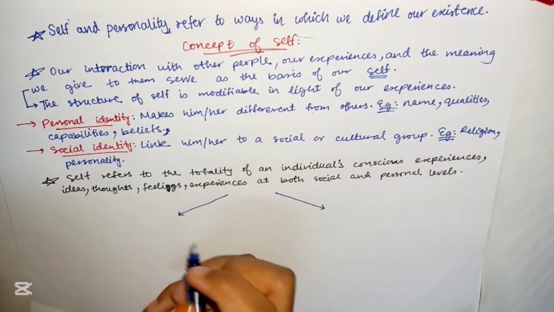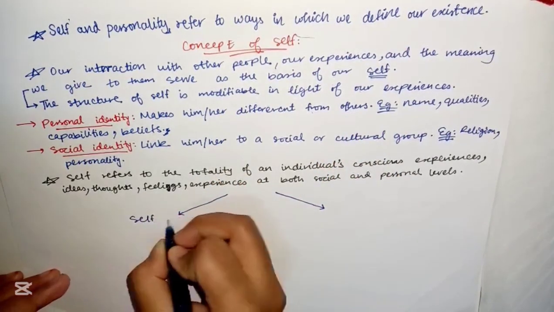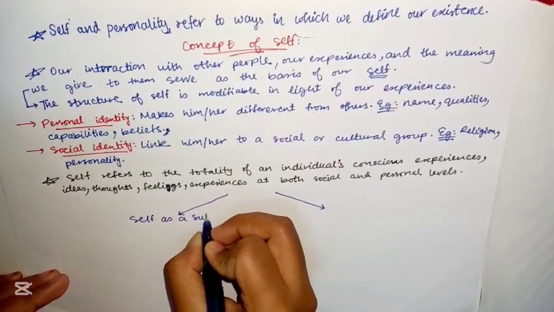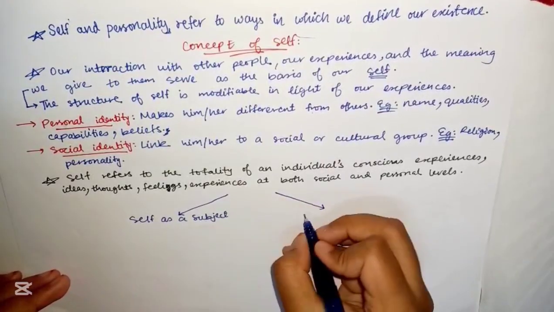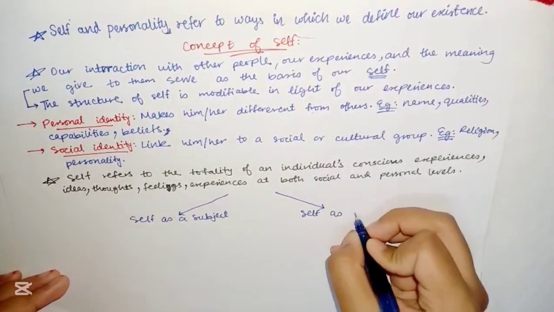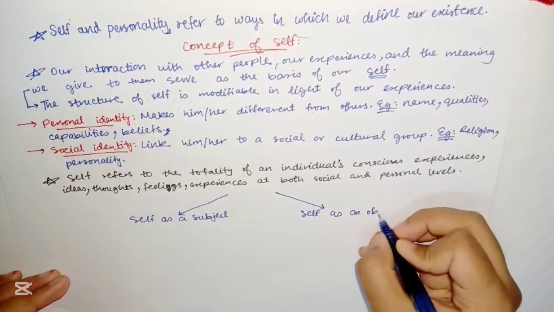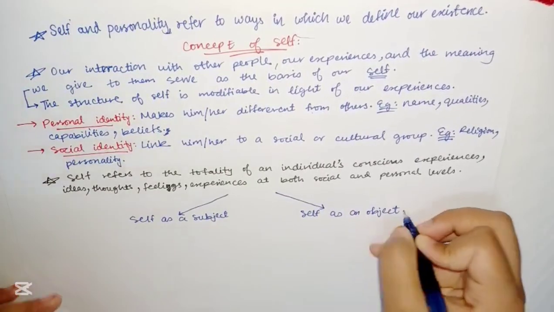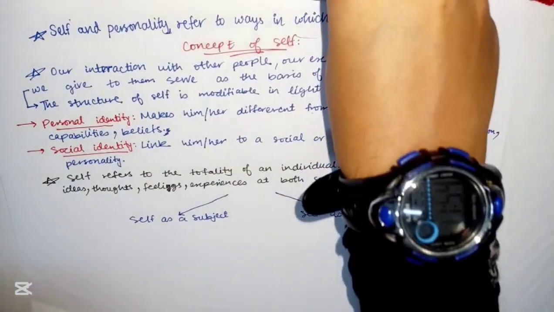So there are two things: self as a subject and self as an object. All right, what comes under this?